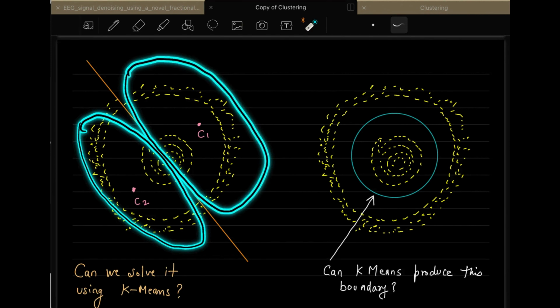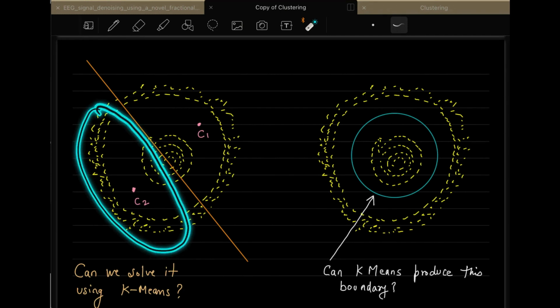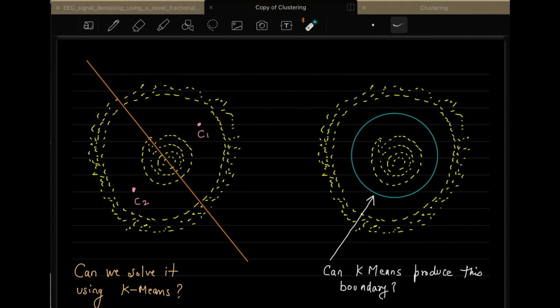Two clusters will be formed this way, and the centroid of the first cluster will be here, and for the second cluster you will have this as the centroid. So this is the way your k-means will return for this particular data set.